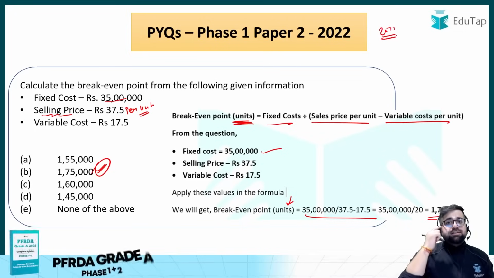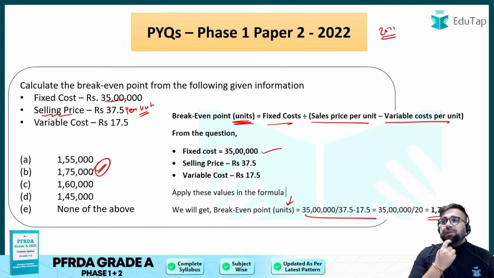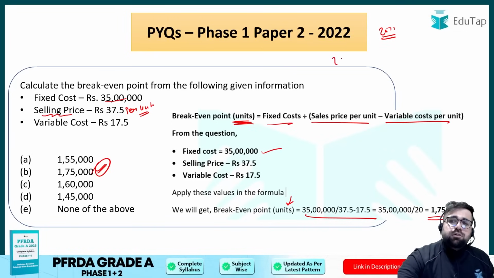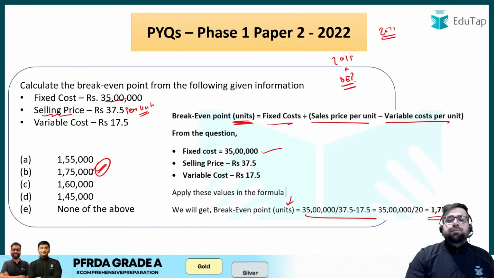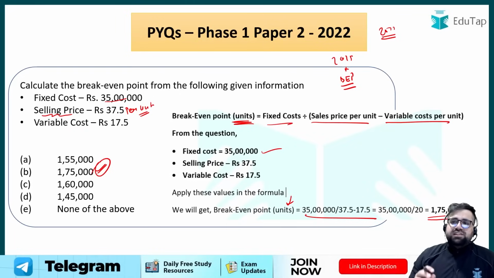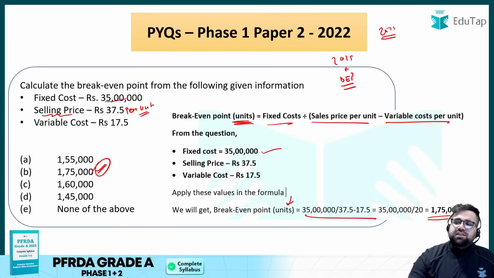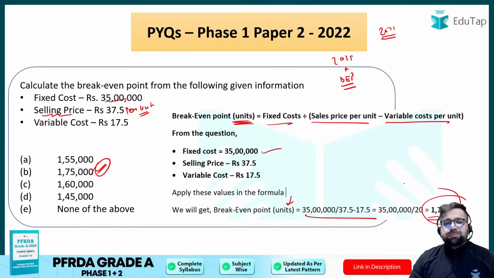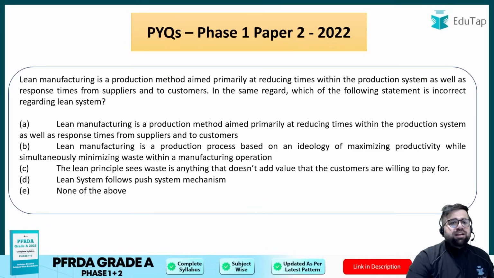This gives you a complete analysis that there will be a good question in 2025 also, in which you have to calculate the break even point. So the break even point in units will be what? Fixed cost divided by the sales price per unit minus variable cost per unit. Once you do this calculation, your answer will come as 1,75,000. Moving forward to the next question.